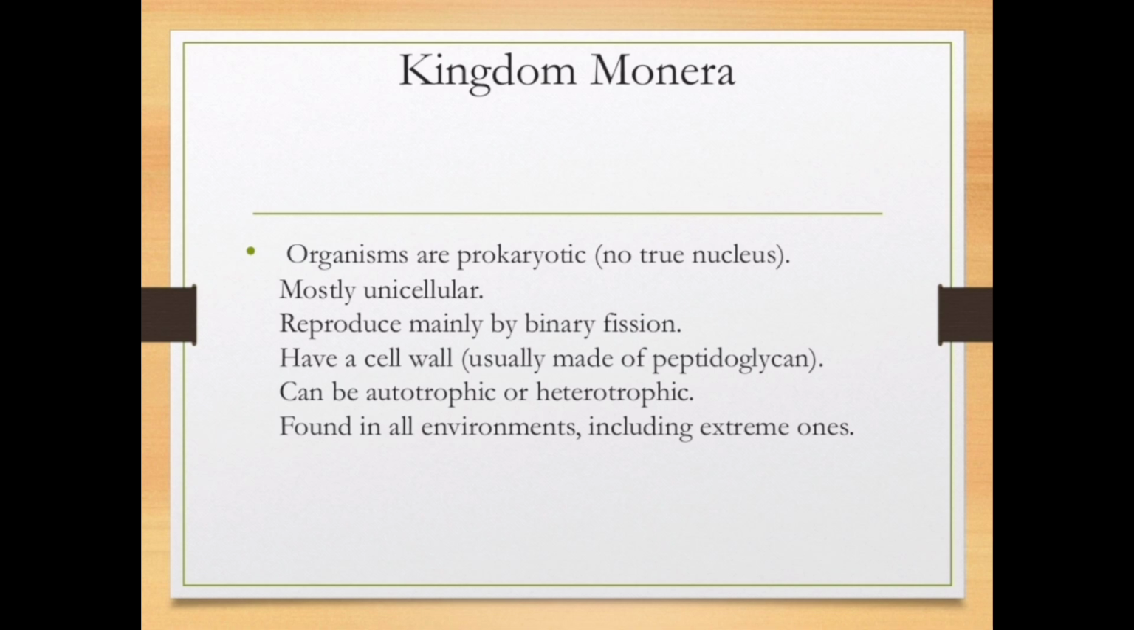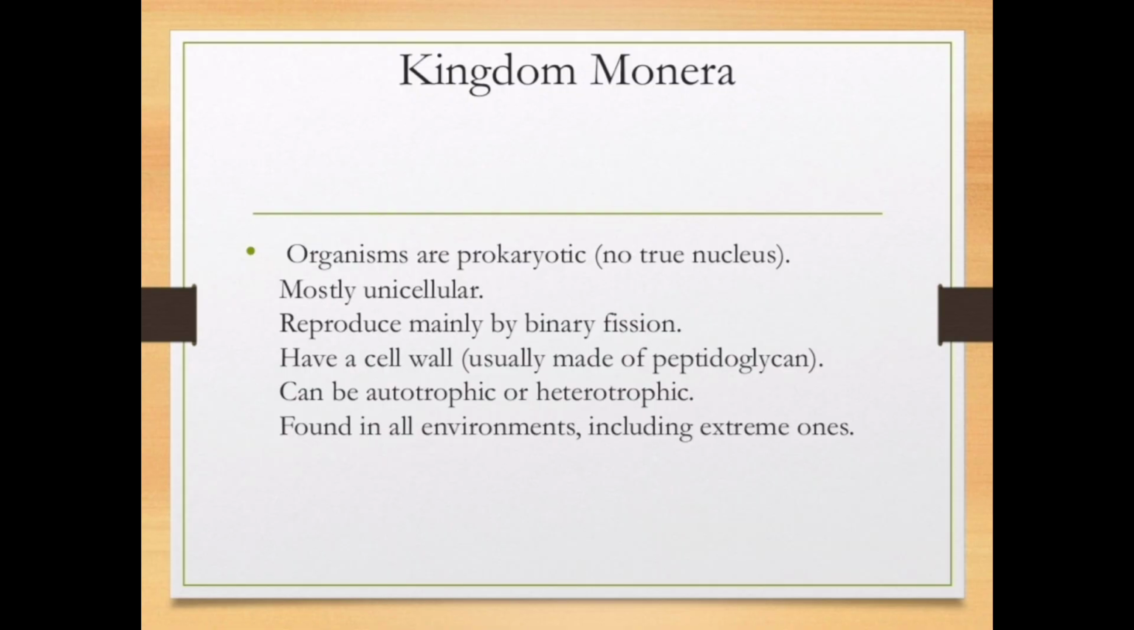Now we can look deep into each kingdom. First one is kingdom Monera. They are the primitive, earliest organisms. They are prokaryotic. They do not have a true nucleus. Their DNA is freely floating in the cytoplasm. Most of the organisms coming under kingdom Monera are unicellular. They have only a single cell. They reproduce mainly by binary fission. Binary fission means a single cell is divided into two equal cells, and they have a cell wall.